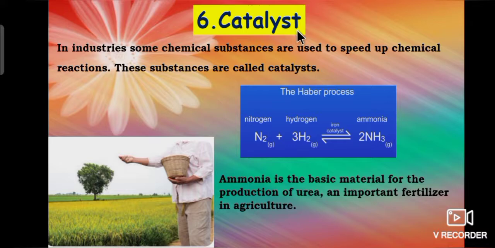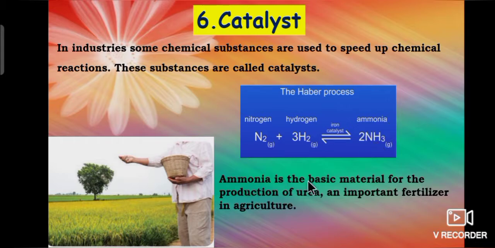Next one, catalyst. In industries, some chemical substances are used to speed up chemical reactions. These substances are called catalysts. For example, in the Haber process, nitrogen reacts with hydrogen to produce ammonia. Here, iron acts as a catalyst. That is, iron speeds up the reaction to produce ammonia.